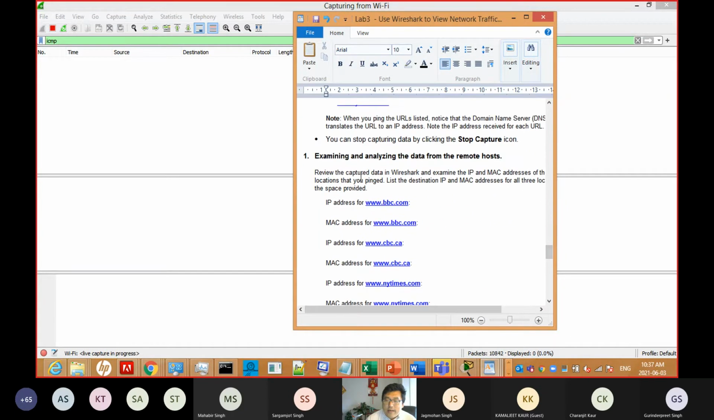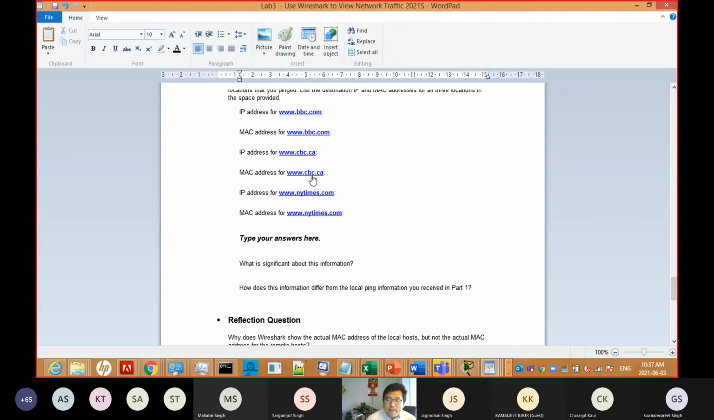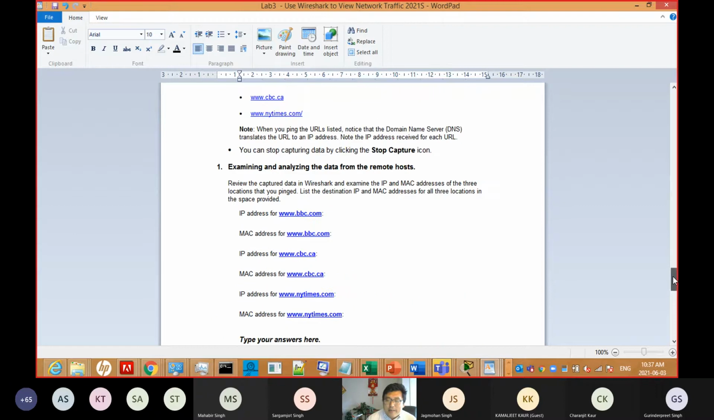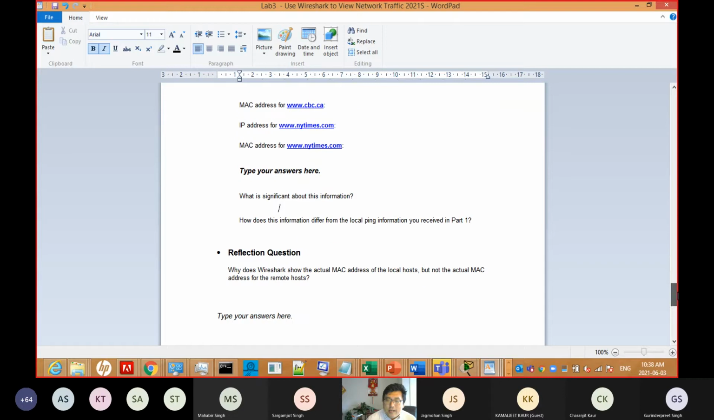First one, review about this: the 3 locations you pinged. List the destination IP and MAC address from all the 3 locations in the space provided. So you need to ping one by one, the 3 addresses, and you can see what is the IP address and what is the MAC address. So now let us do this. And you need to give the answer here. You also need to answer what is the significance of the information.